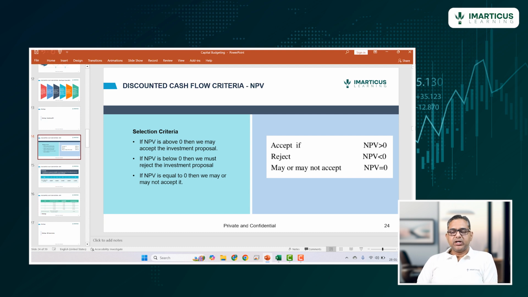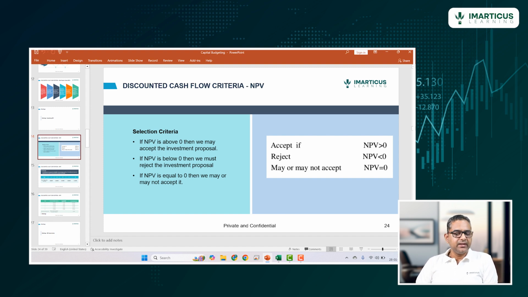So what is the selection or decision making criteria using the NPV technique? If NPV is above 0, then we may accept the investment proposal. If NPV is below 0, then we must reject the investment proposal. If NPV is equal to 0, then we may or may not accept it.